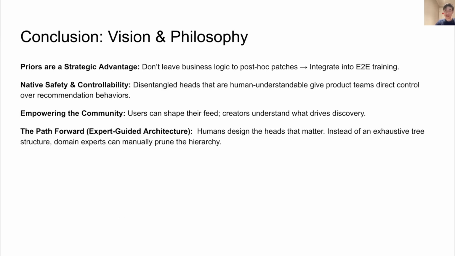More importantly, as we previously discussed, this approach provides native safety, interpretability, and controllability for our business, as well as the community, which includes both the users and the content creators. Looking forward, I envision an expert-guided architecture. We can keep the humans in the loop to prune the hierarchy, ensuring our foundation model computes exactly the combinations that drive the most value for the business.